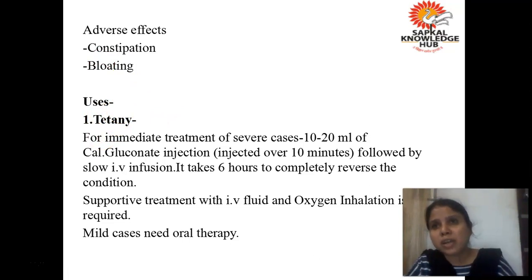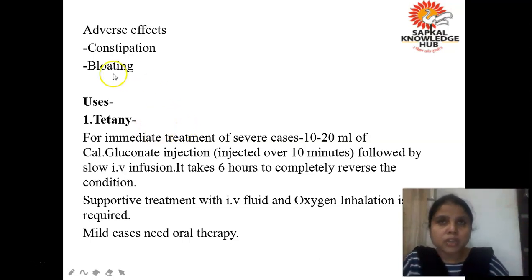Now what are the uses of these calcium salts? Where are they used directly? For immediate treatment of severe tetany. Tetany is a condition in which there is an involuntary muscle contraction, and it basically occurs due to electrolyte imbalance. The imbalance may be of potassium ions, calcium ions or magnesium ions, or maybe due to severe acidosis or alkalosis. Any of these conditions may lead to involuntary muscle contraction, which is called tetany.